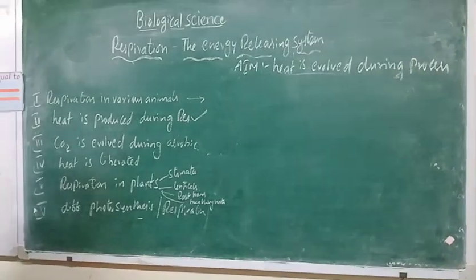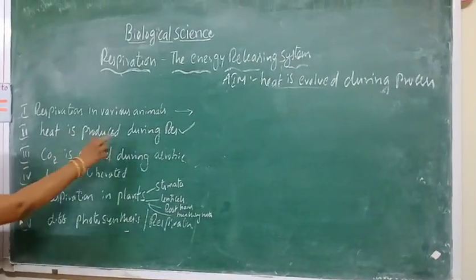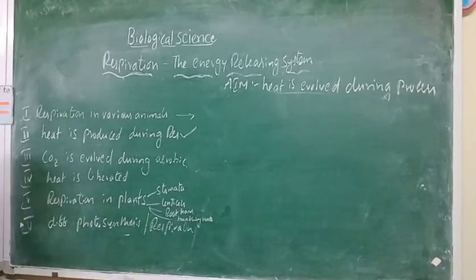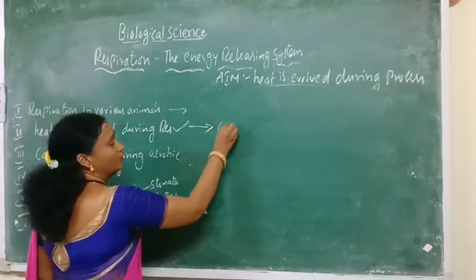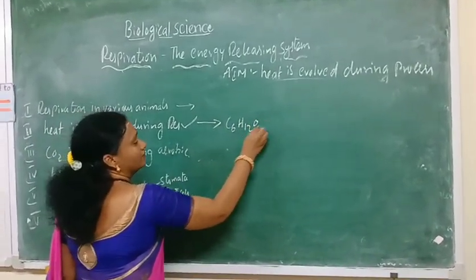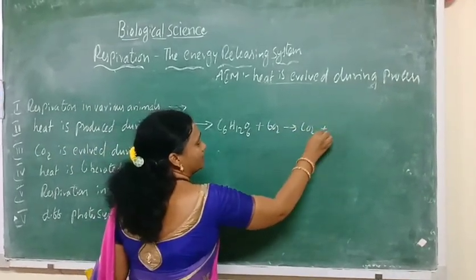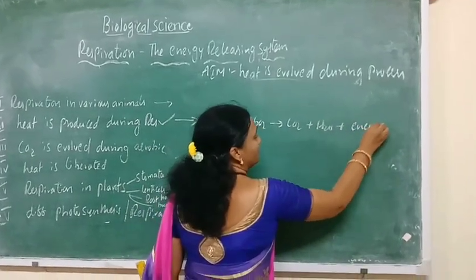So you know that heat will be produced during the process of respiration. First we are seeing heat is produced during the process of respiration. How will this heat be evolved? One characteristic feature we observe is that whenever glucose is burnt or oxidized, it liberates carbon dioxide, water, and energy.